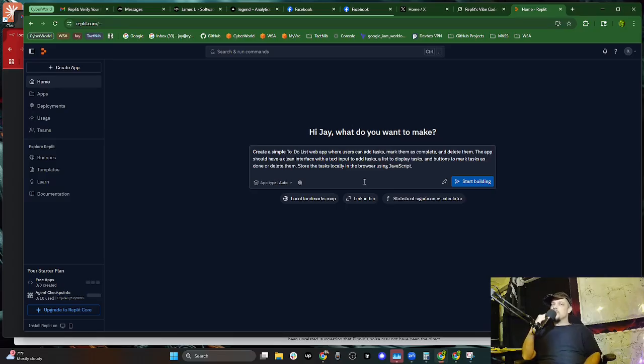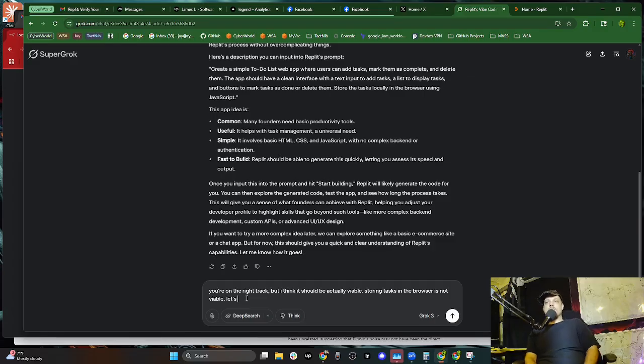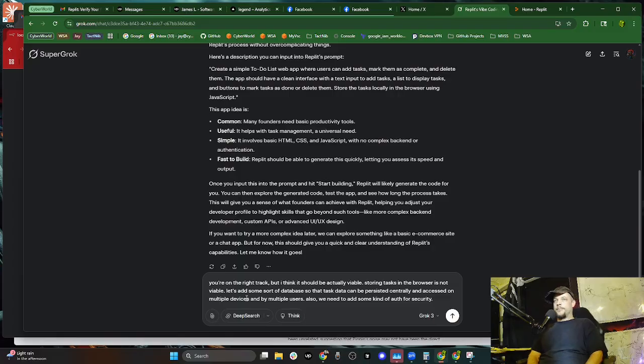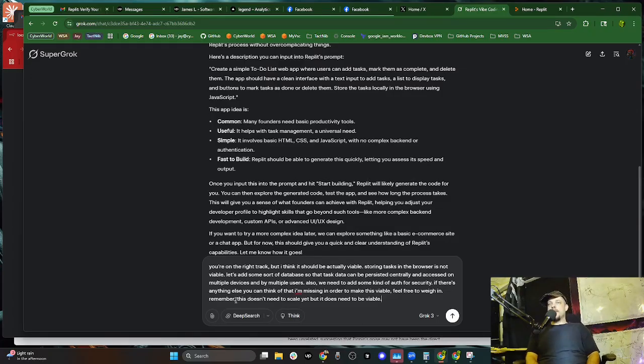That's too simple. You're on the right track, but I think it should be actually viable. Storing tasks in the browser is not viable. So let's add some sort of database so that tasks can be persisted centrally and accessed on multiple devices and by multiple users. Also, we need to add some kind of auth for security. That may not scale, but it's at least viable. Yeah, so if there's anything else you can think of that I'm missing in order to make this viable, feel free to weigh in. Remember, this doesn't need to scale yet, but it does need to be viable.